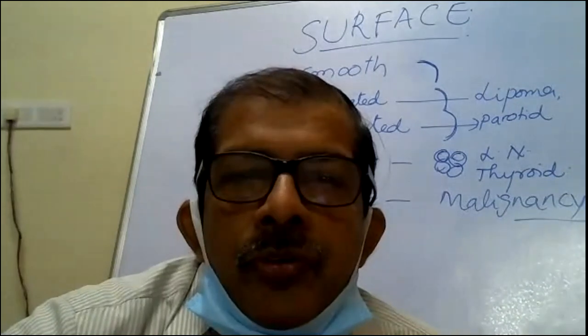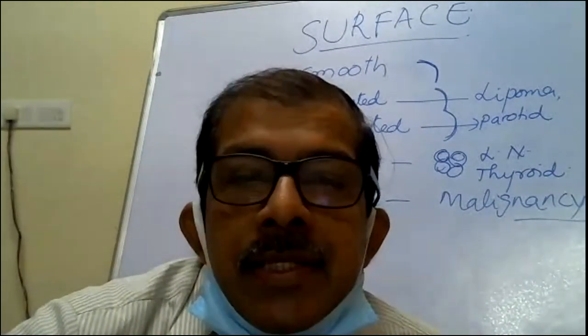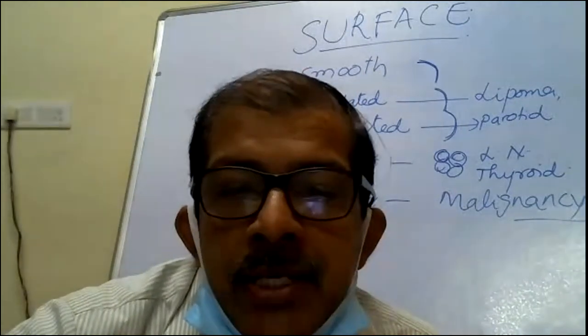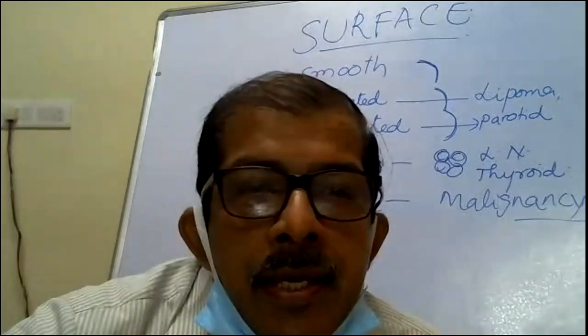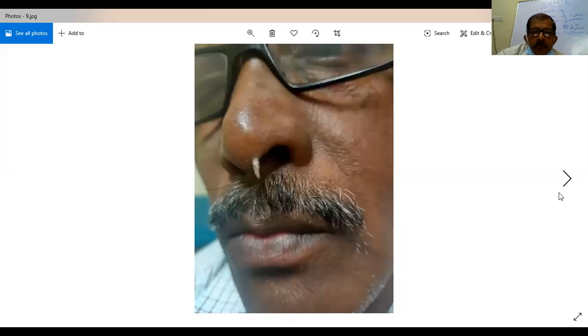Somebody just now, after hearing me, has answered it as pedunculated papilloma, correct? So this is a pedunculated papilloma. On inspection, you have to say that it is hanging with a small stalk. That's how you can tell. Now let us go to the next slide.